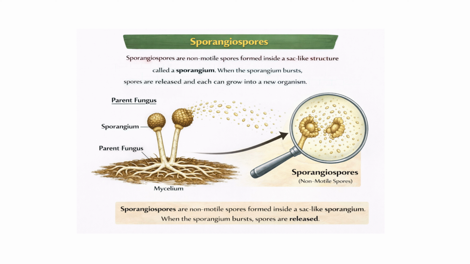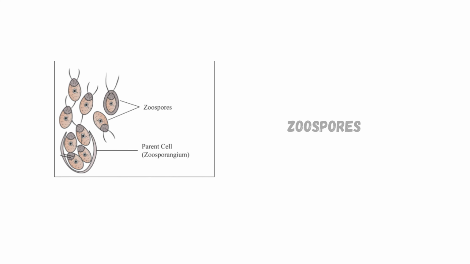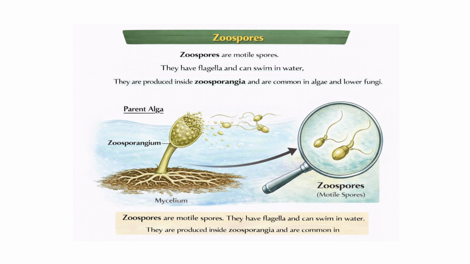Next one is sporangiospores. They are non-motile spores formed inside a sac-like structure called sporangium. When the sporangium bursts, spores are released and each can grow into a new organism. In simple words, spores formed inside a bag which breaks and releases them. Example: Rhizopus. Next one is zoospores. Zoospores are motile spores. They have flagella and can swim in water. They are produced inside sporangia and are common in algae and lower fungi. In simple words, spores that can move in water using tails, which are flagella.